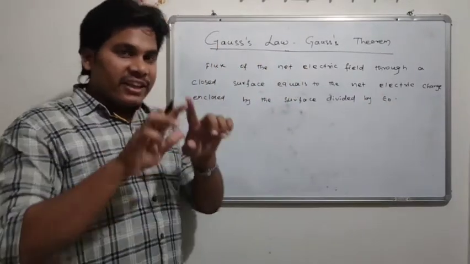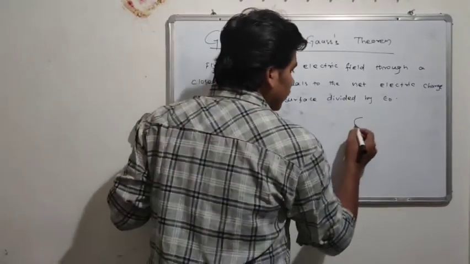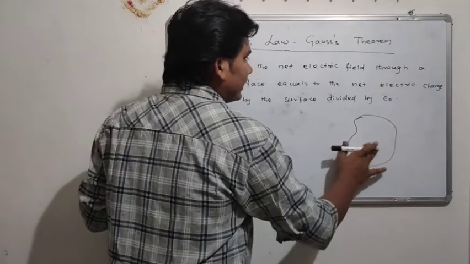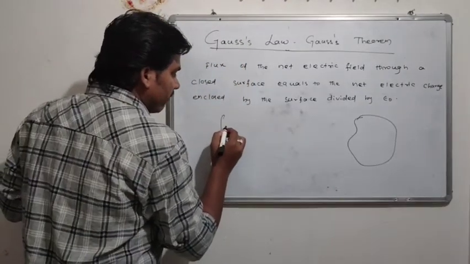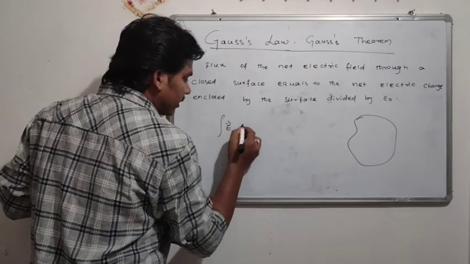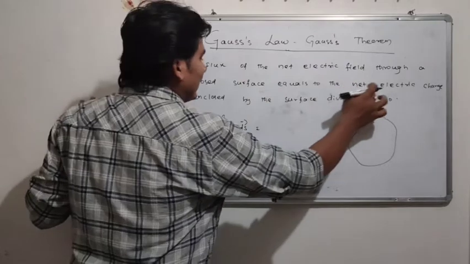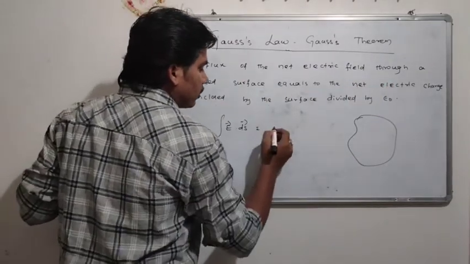Means if we take a closed surface, the net electric field, E vector dot dS vector, equals the net electric charge enclosed by the surface divided by epsilon naught.